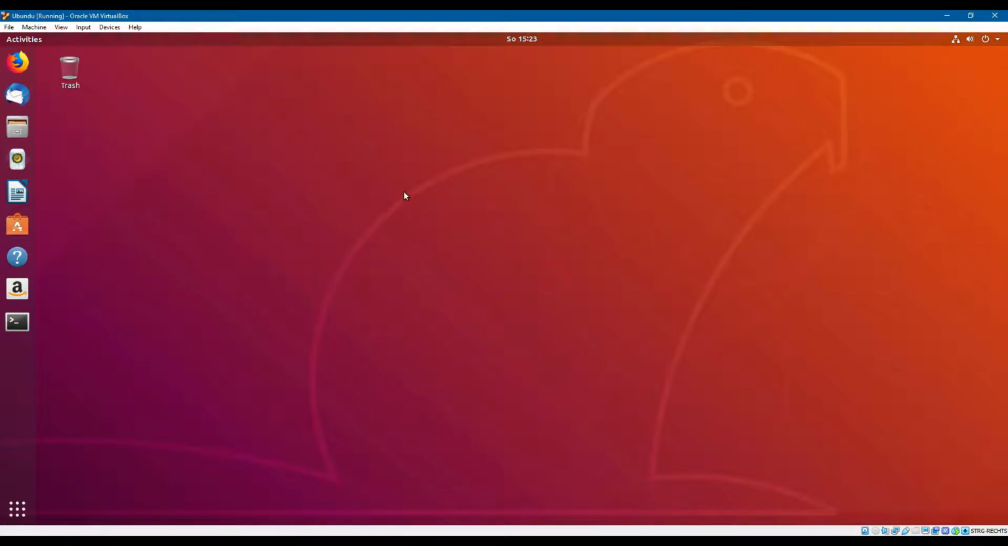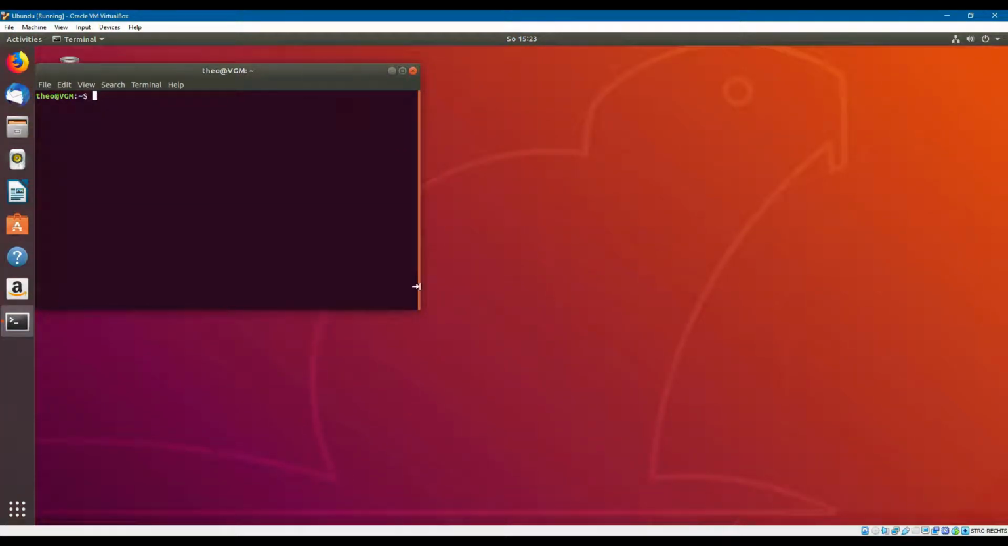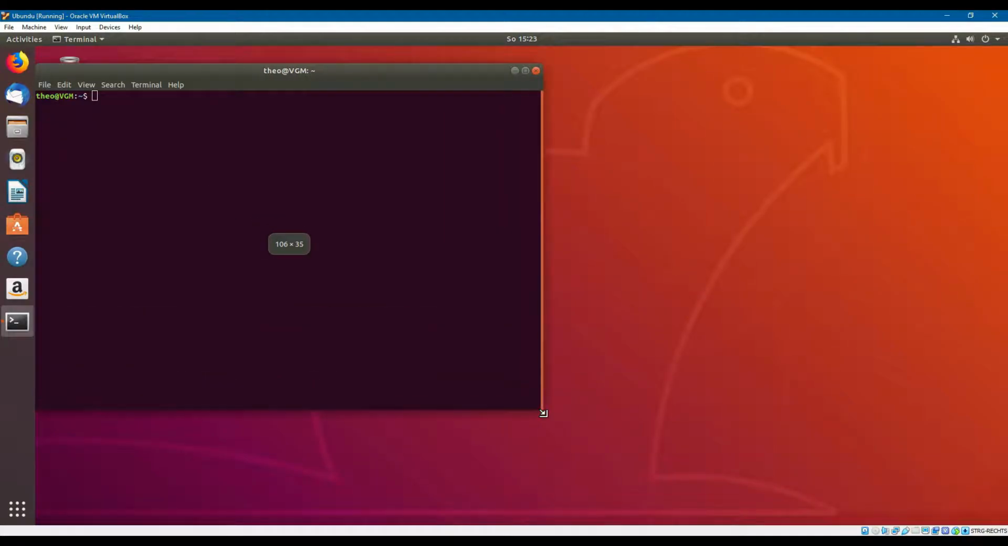So let's open the command line, the terminal. This is it here. Let's make it a little bit bigger. Do you see the dollar symbol here? This one? This means that you are logged in as a regular user with the normal privileges.